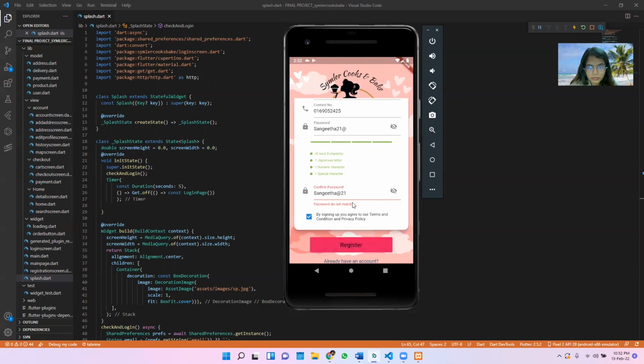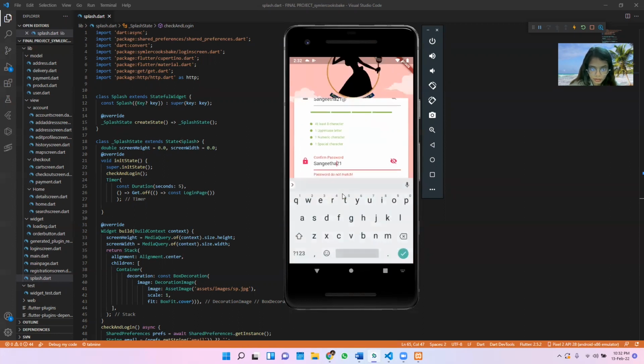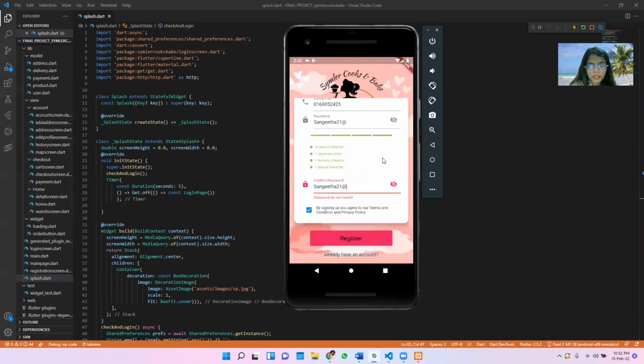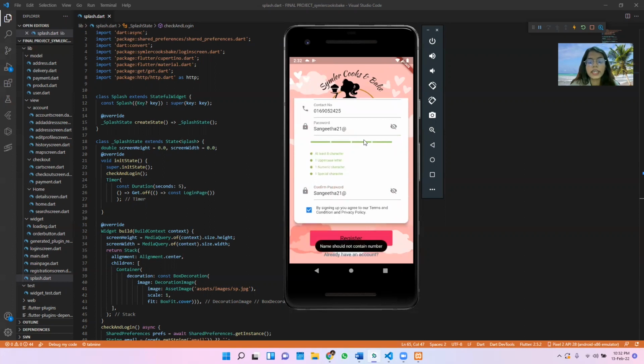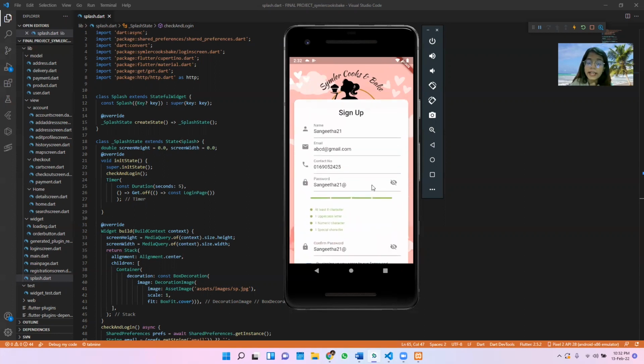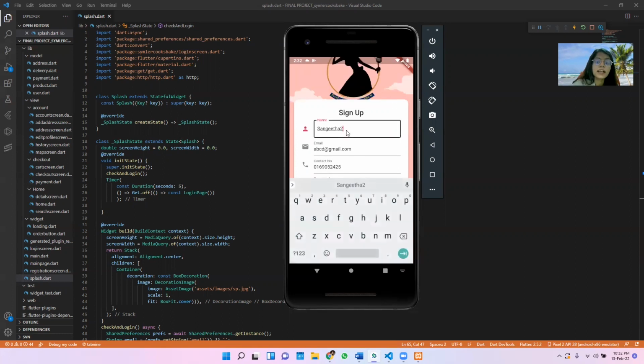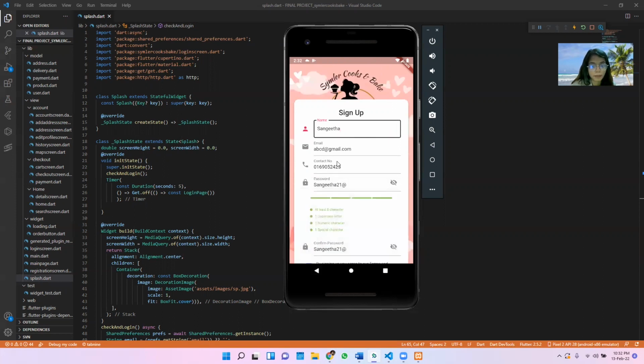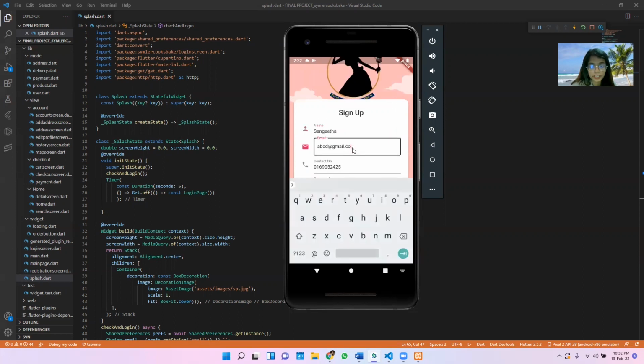Okay, I'm sorry, I overlooked that. The name should not contain any numbers, which means the name can only contain alphabetical characters. It won't support any numerical format. Now let's see what happens if I remove the .com.